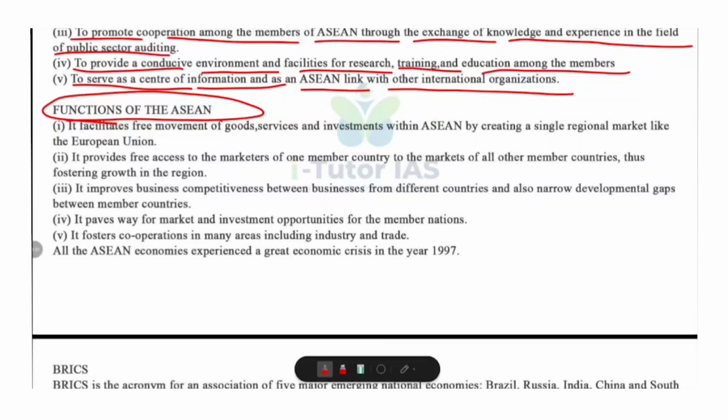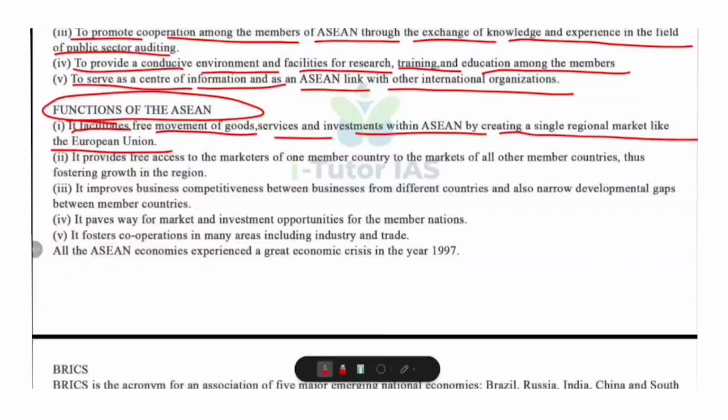So the first function is it facilitates free movement of goods, services, and investments within ASEAN by creating a single regional market like the European Union. That means ASEAN works to facilitate the free movement of goods, services, and investments among member nations. Its goal is to form a single regional market similar to the European Union, where trade happens freely without barriers.